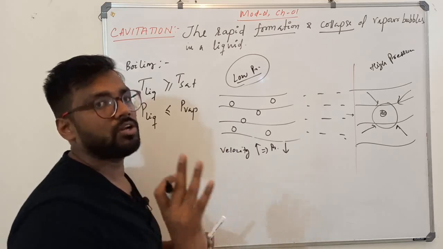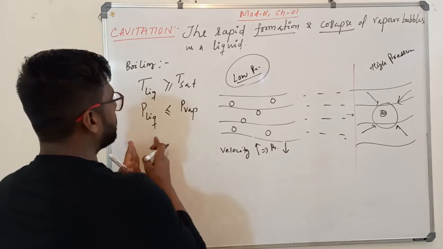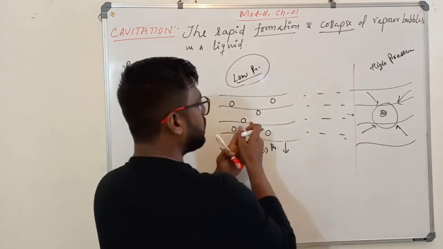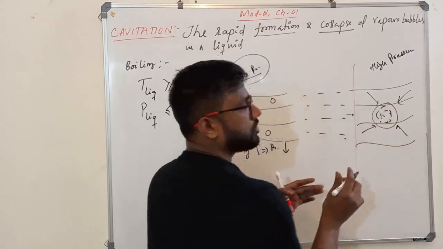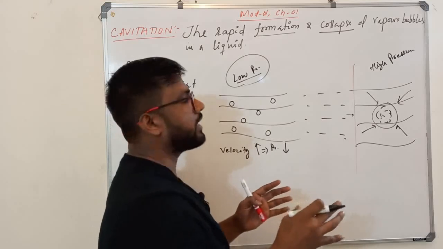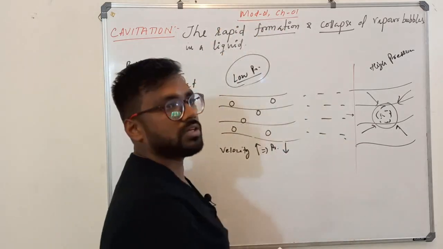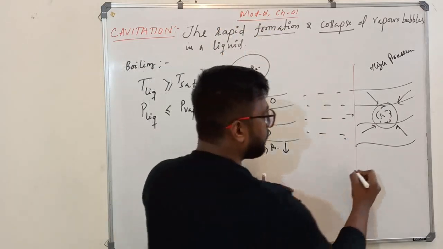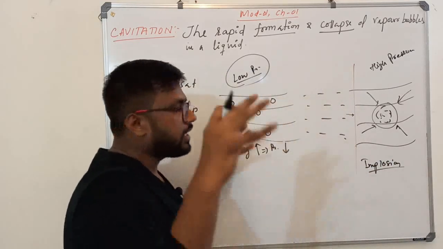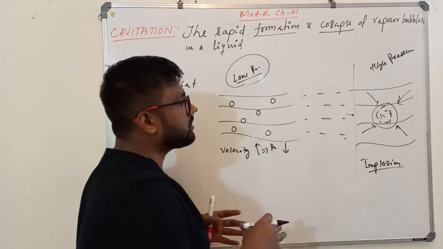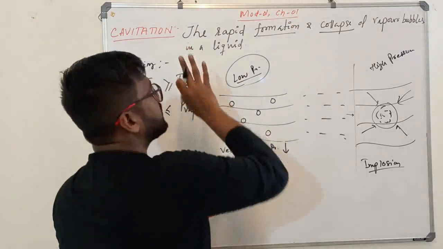Understood? The pressure of the liquid fell below the vapor pressure of the liquid, so bubbles formed. Those bubbles went into a high pressure region where they collapse. When they collapse, they create a space or void. In order to occupy the void, surrounding liquids rushed in, and it imploded. Because of that, it burst or collapsed, and we call it cavitation.